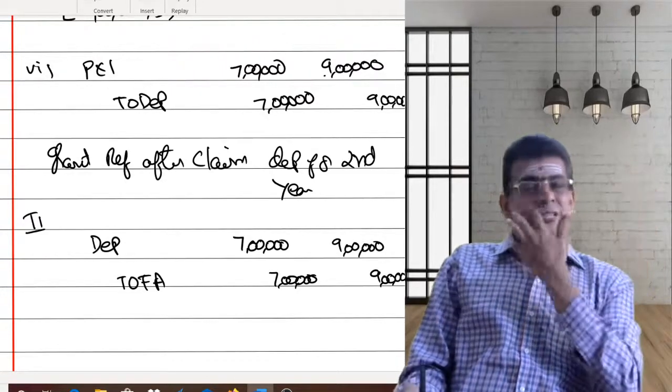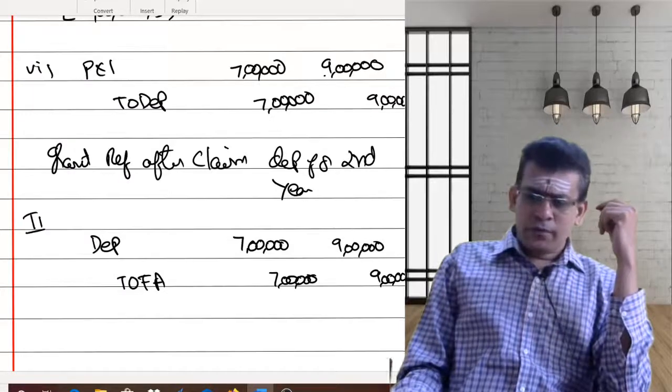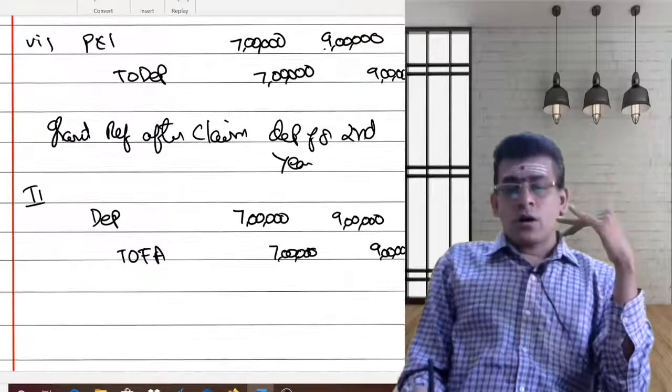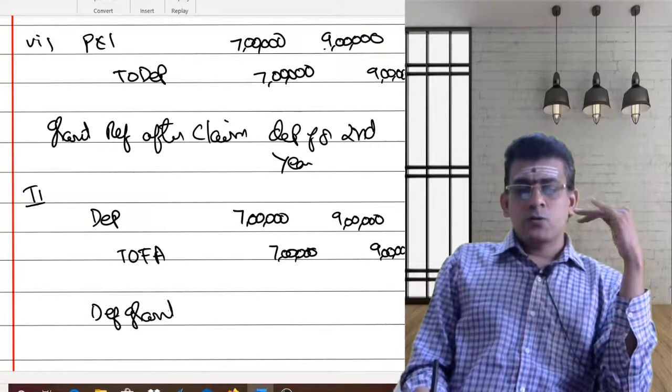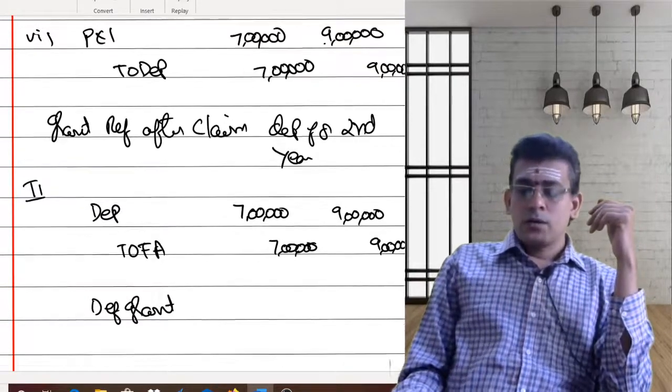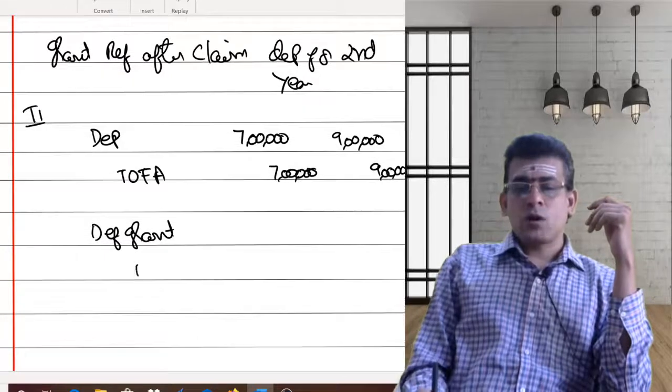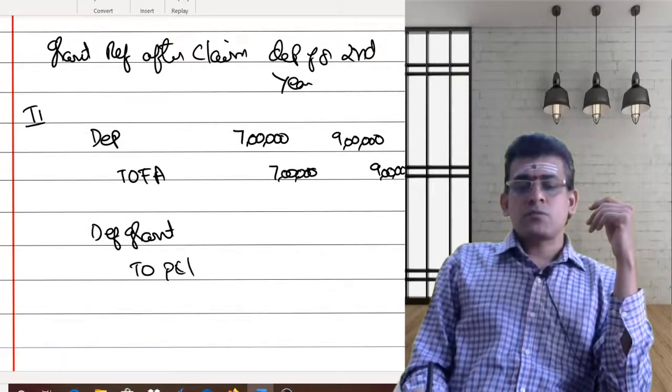That's the depreciation part. Along with this, you are also reducing your deferred grant account, and you simply transfer this to your profit and loss account.